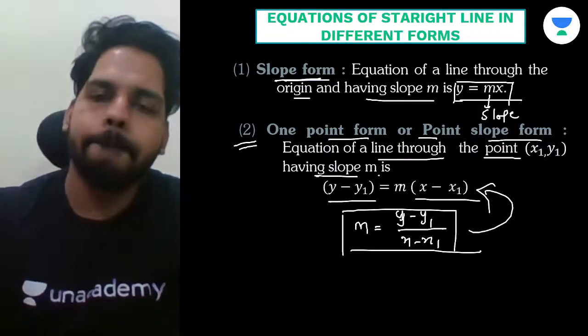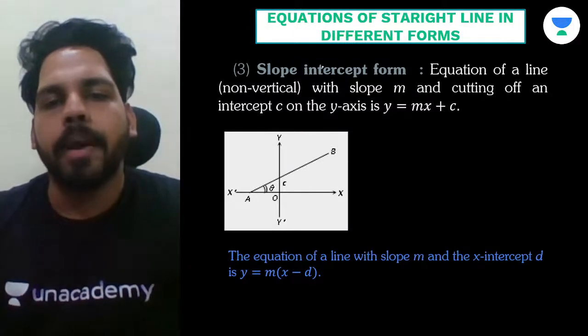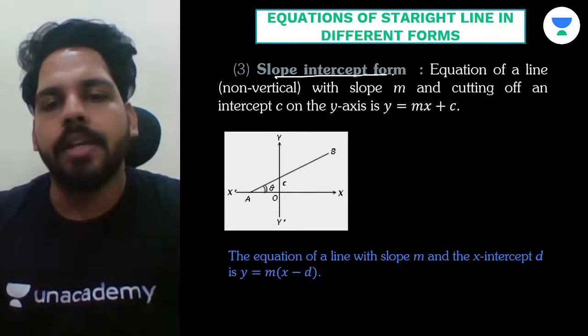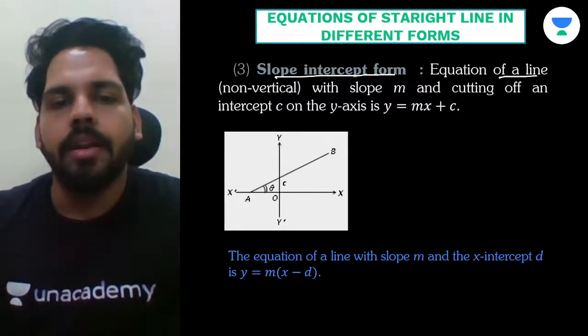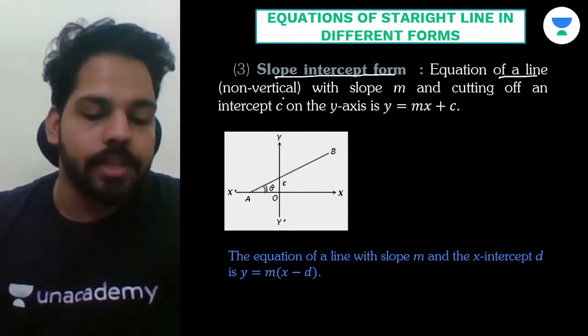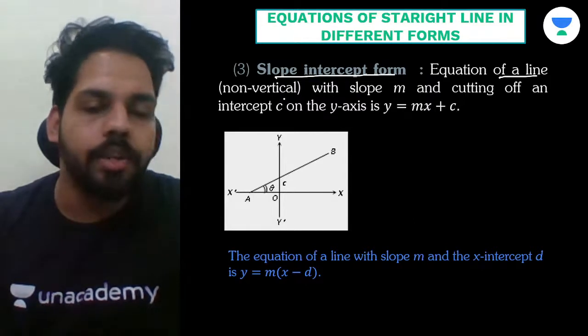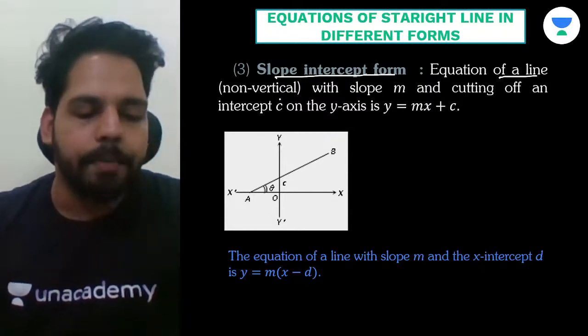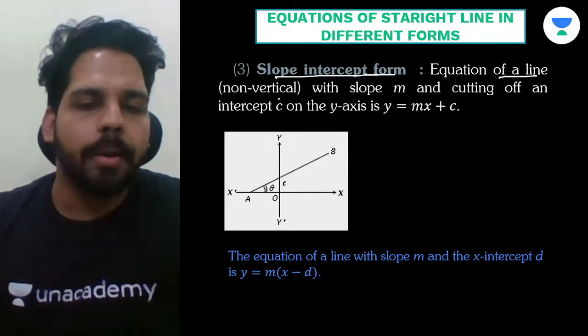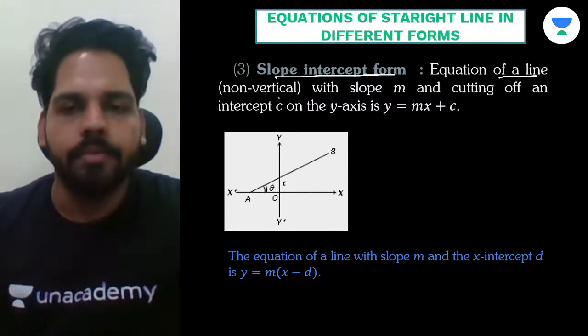Now we have to keep in mind when we are finding the slope intercept form. What is slope intercept form actually? It is the equation of a line which is non-vertical. First of all, they have said non-vertical. That means the line should not be vertical, because then it would be 90 degrees, and finding its slope would be not defined, as I already informed you.